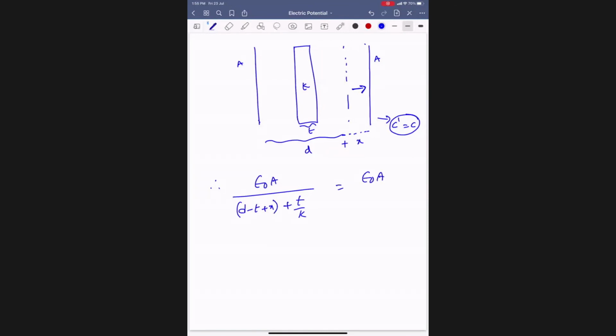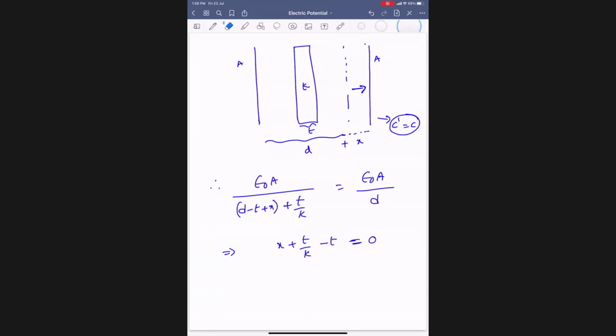It should become epsilon naught A by D. Got it? Yes, sir. Therefore, X plus T by K minus T equals 0, na?